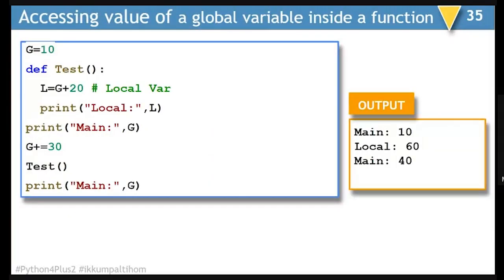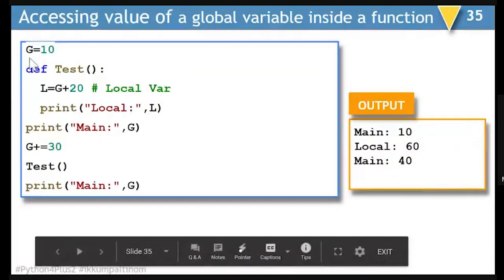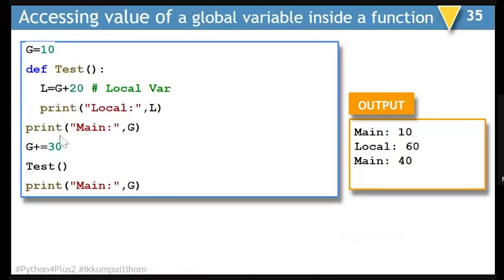Next, accessing global variable inside a function. Now, if you have a global variable as 10, and if you write L is equal to G plus 20, whenever you will be calling this function, G will be added with 20 and stored in whatever variable you are entering here. So let's run this program.